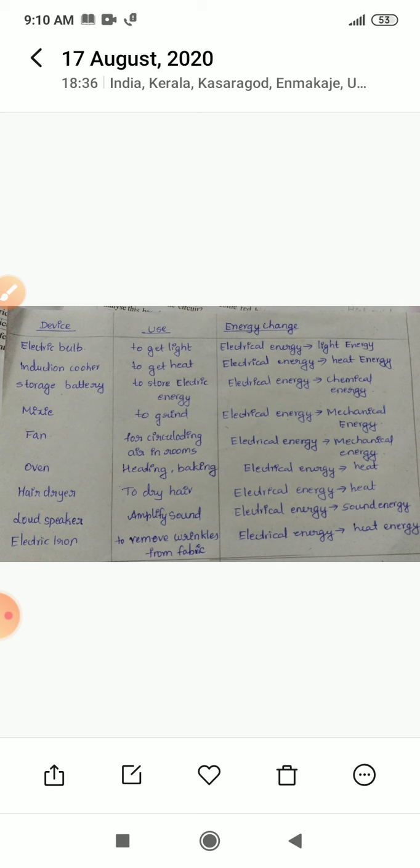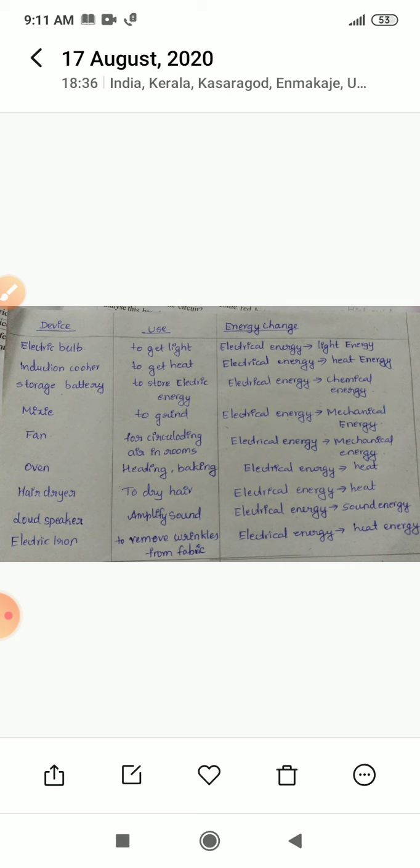And oven is used for heating and baking purpose. Here electrical energy is converted into heat energy. Hair dryer we use for drying the hair. So here electrical energy is converted into heat energy.